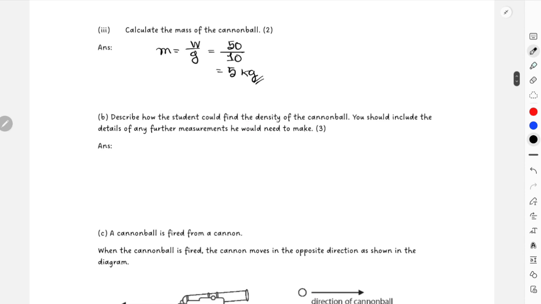Describe how the student could find the density of the cannonball. He should include the details of any further measurements he should take. For example, this is a calculation for density of an irregular object. So what I would suggest is that we'll keep this on hold. We'll move on, and in the next sections we will actually start with our density calculation or understanding. So we will skip it for the time being. I'll come back later.